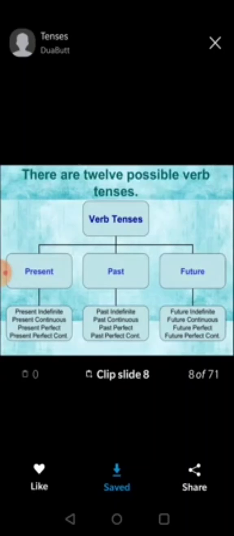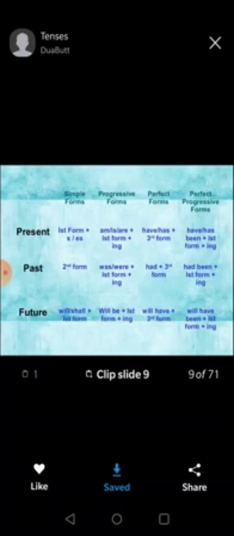You can see I've already discussed present, past, future, four types of present tense, four of past tense, and then future tense. After that, this is a very important one, which I will ask you to write in your copy also, I will tell you later on. So this is the table, these are the rules of all the tenses. Quickly I will tell you, then I will tell you one by one.